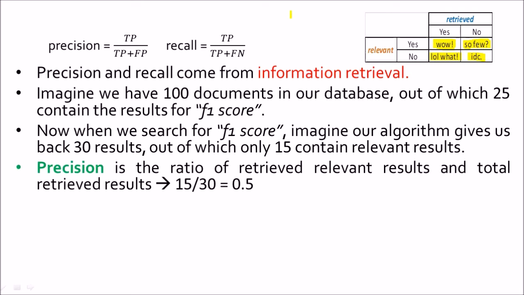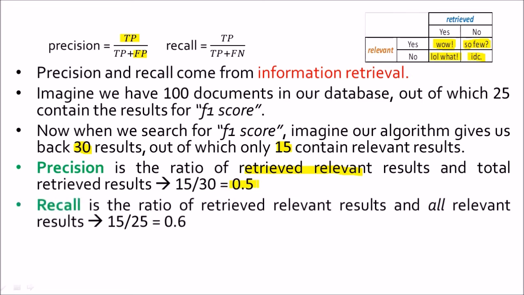Precision is the ratio of the retrieved relevant results and the total retrieved results. Like in the formula we see, precision has a true positive. So true positive means the retrieved relevant results, right? And the number of false positives is the number of retrieved results that were not relevant. So this is the lol, what condition. Since I have 15 relevant results returned to me, my true positives are 15, and since I have 30 retrieved results, my precision now becomes 15 by 30 or 0.5 or 50%.